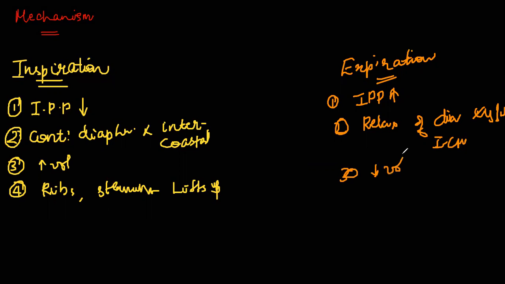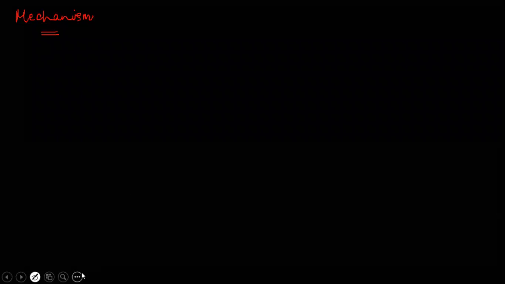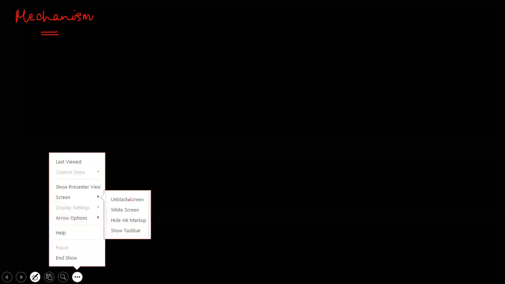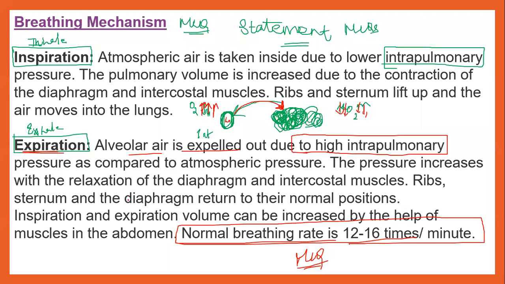The volume is reduced and the ribs and the sternum come back to their original position. Clear, everybody? Yes, let's move on to the next one.